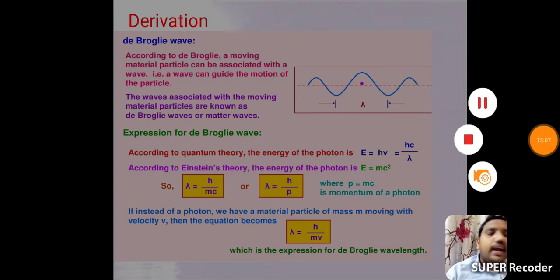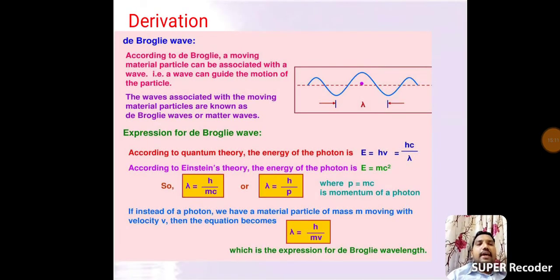In lambda equals h by p, lambda is the wavelength term, which explains the wave nature of the matter, and the p term explains the particle character, that is the movement of the matter. P explains particle nature, lambda explains wave nature.